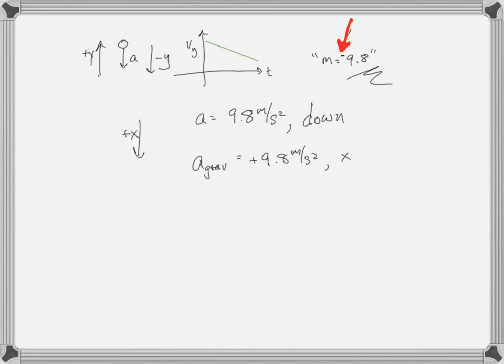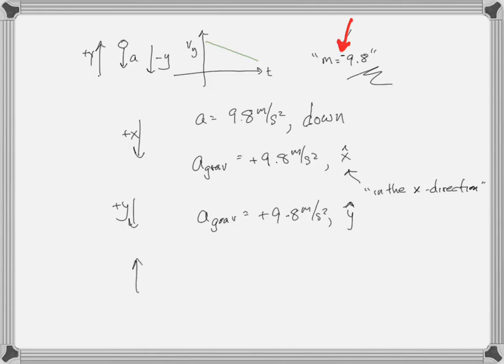Let me add here that the x direction is denoted as x with a little hat on top. We're going to come back to that when we talk about vectors, but it's just notation to mean in the x direction. Or if I said down was plus y, then we would say the gravitational acceleration is equal to plus 9.8 meters per second squared in the y direction. That's y with a little hat on. The official word for that is caret, y caret, but it's y with a hat.